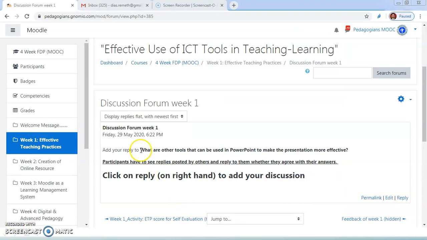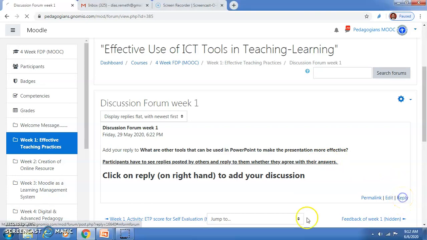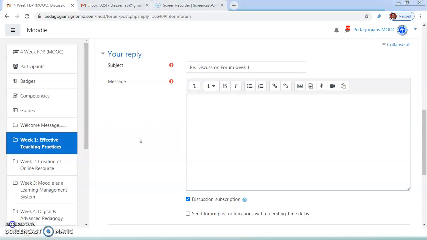In the discussion forum, you can see the question given over here: what are other tools that can be used in PowerPoint to make the presentation more effective? You have to create your answer, and then click this reply tab on the right hand corner. So here you have to write your answer.